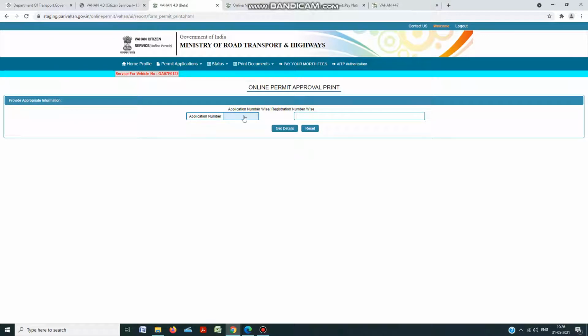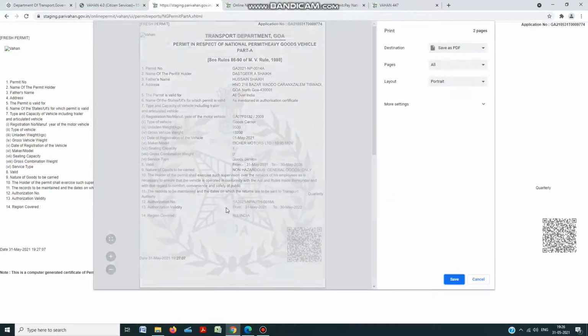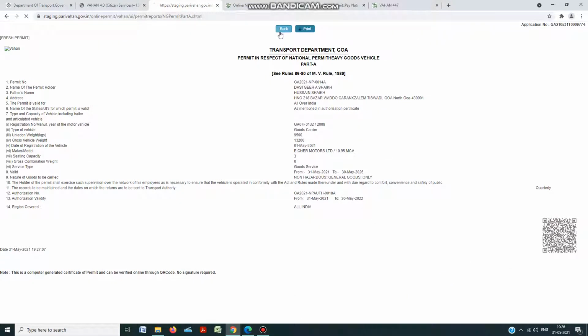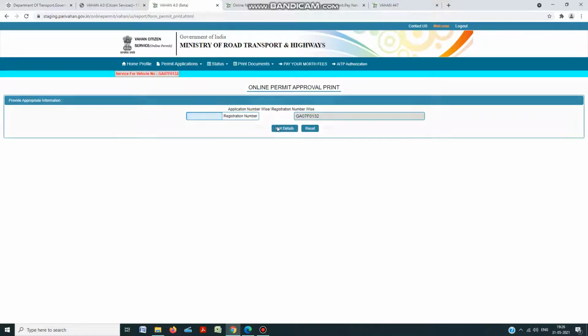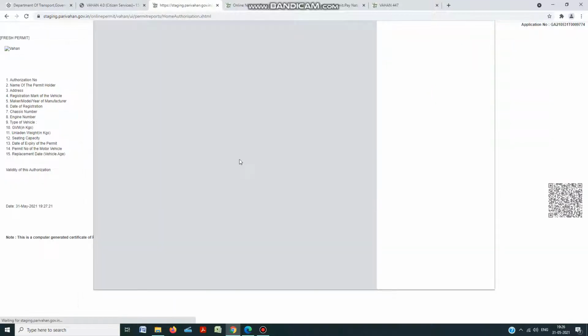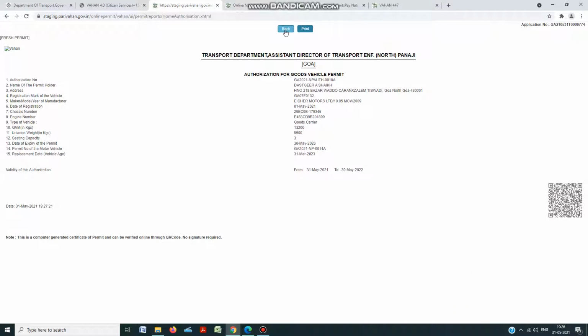You can print either by application number or registration number. Get the details and take the print of both the permit certificates, that is the main permit and the authorized state or home state authorization permit. You take a print and save. This is how the print will look; it is an auto-generated print. Then you take the next print, the permit authorization print. This is how the authorization permit will look. You go back.